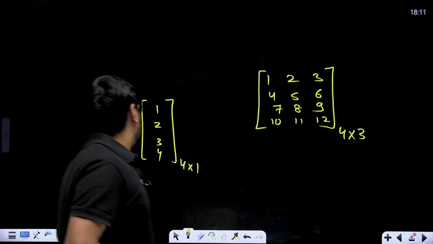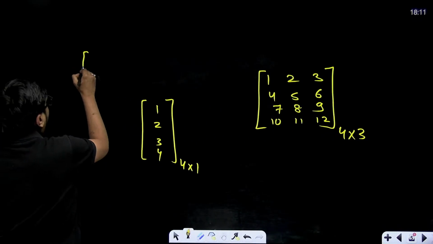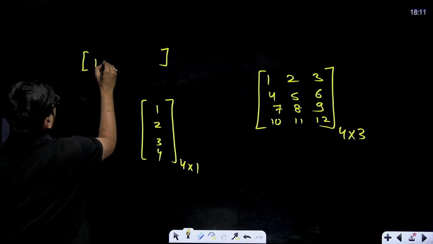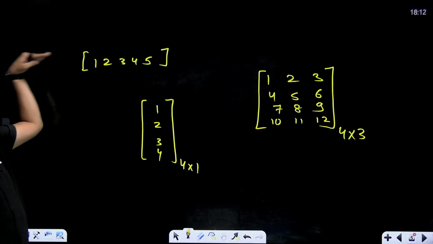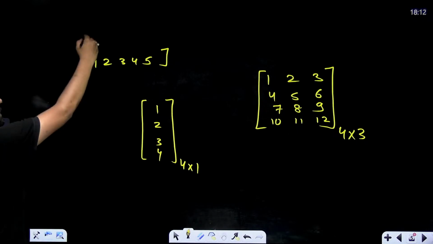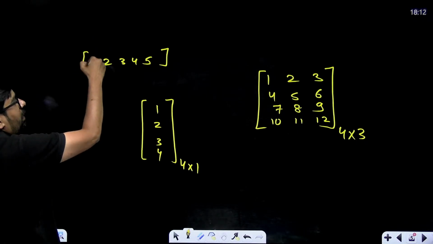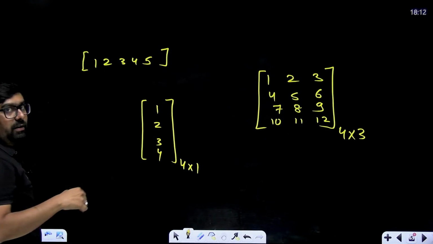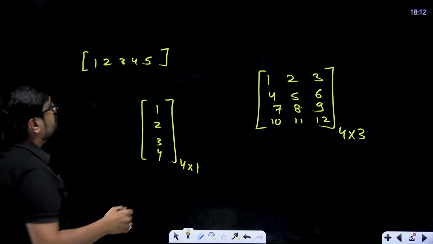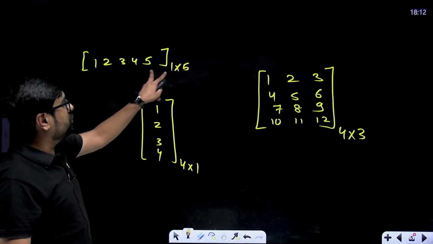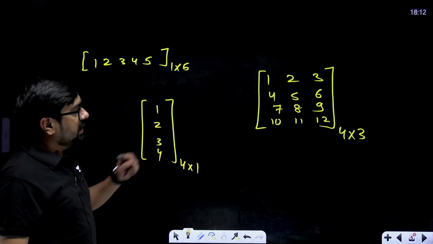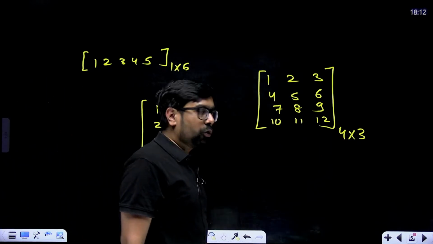Now suppose I make this horizontally, 1 2 3 4 5. How many rows are there? Horizontally just 1 row is there. How many columns are there? All verticals are columns. 1 2 3 4 5, vertically it is 5 columns. So what will I write? 1 cross 5 will be the order of my matrix. This will be 4 cross 1. This will be 4 cross 3.